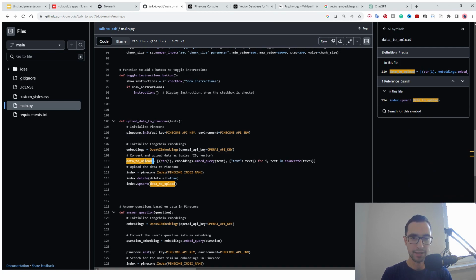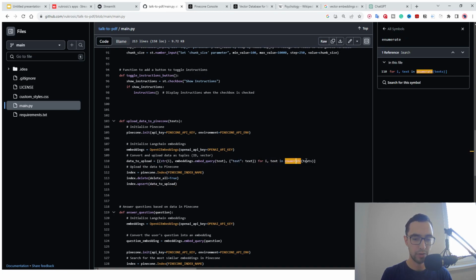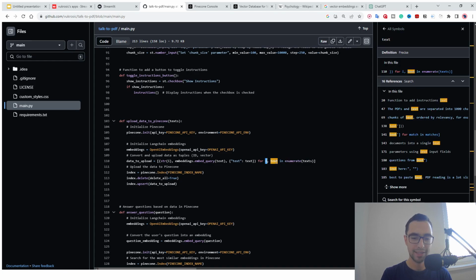The first tuple is going to be relevant to the first chunk. So let's say we go chunk by chunk here. For i, comma text in enumerate texts, we have the index of the text and the text itself. The first element of the tuple is going to be string i, so basically the index converted to a string. The second element is going to be the vector embedding of that text.